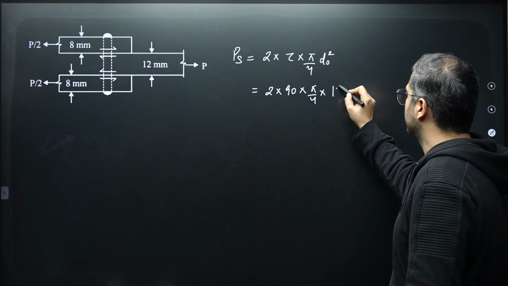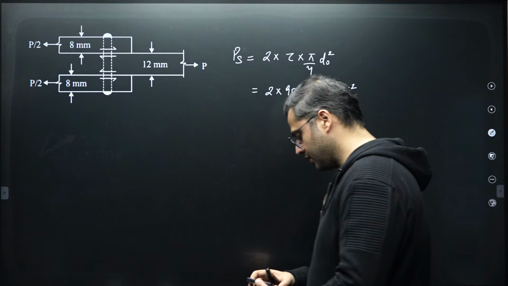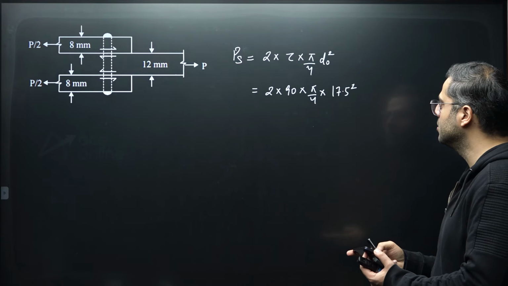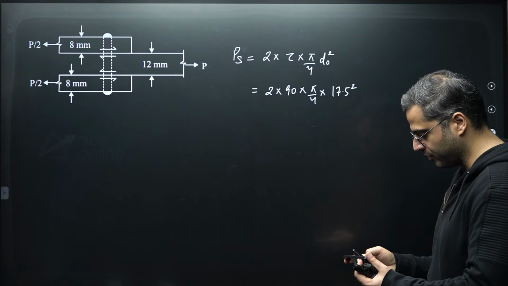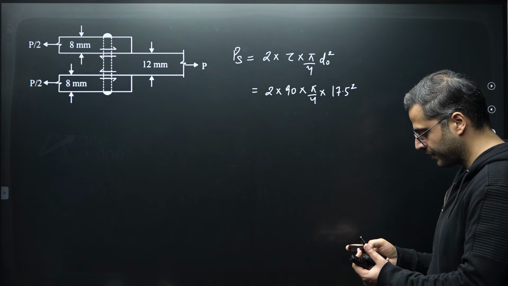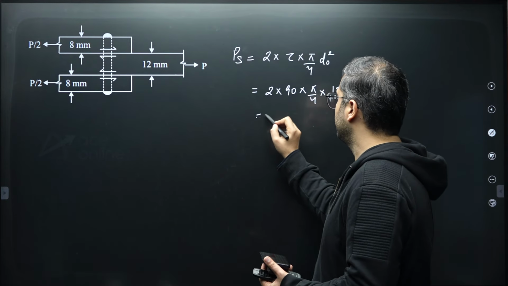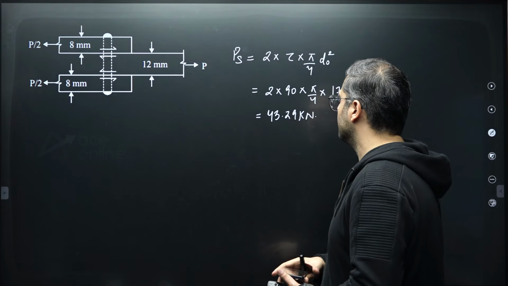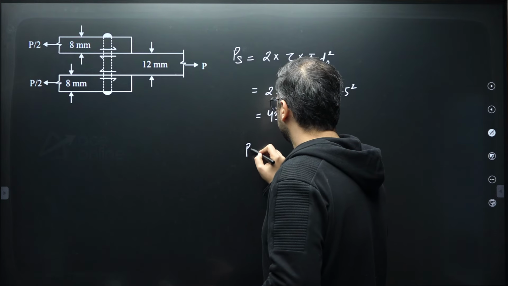17.5, so 17.5 square. And when you solve this, you'll get an answer: 2 into 90 into pi divided by 4 into 17.5 square divided by 1000. This will give you 43.29 kilonewton. Now this is 43.29 kilonewton, and consecutively you can find out PB as well.